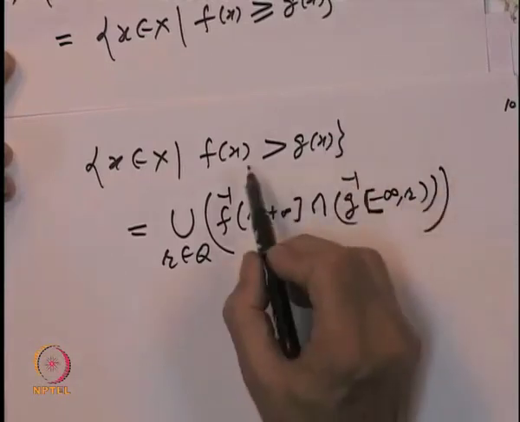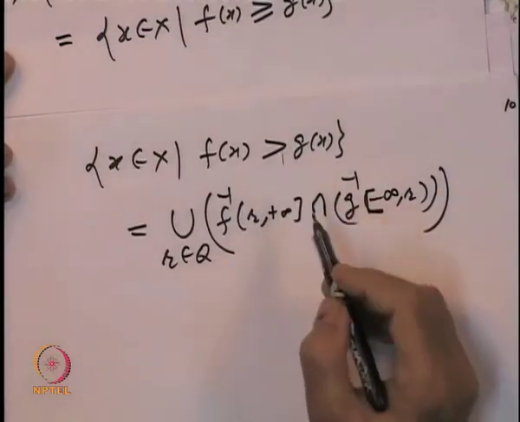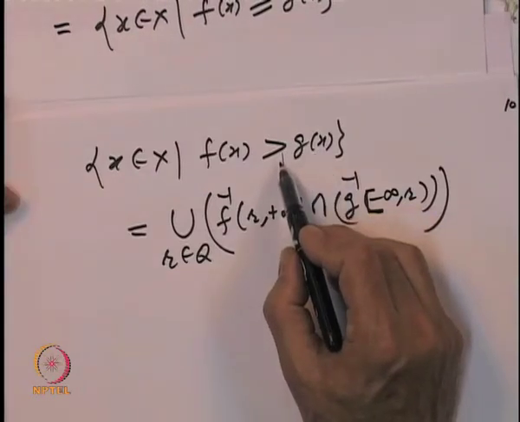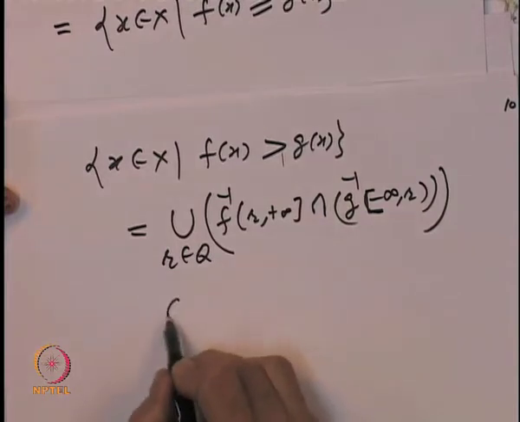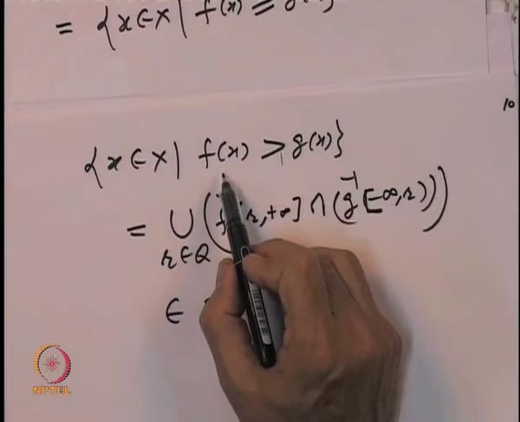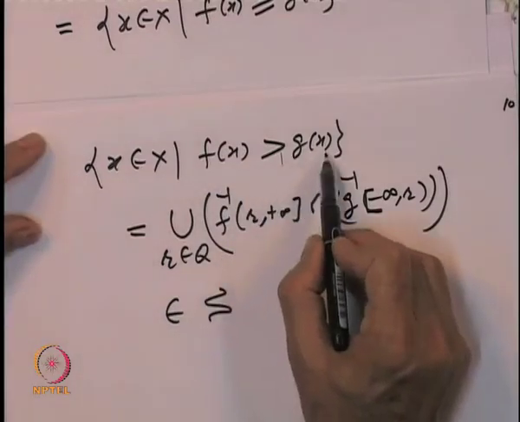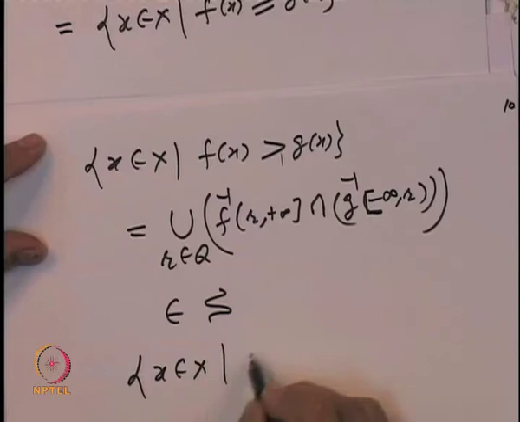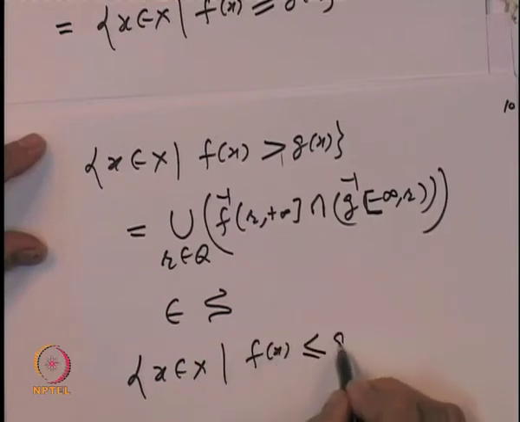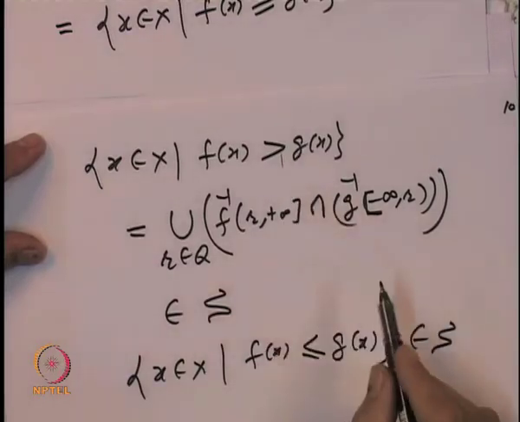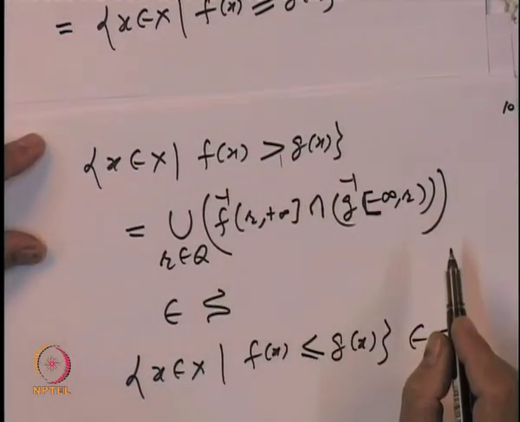So, by a similar argument, where we had f(x) less than g(x), again f(x) is bigger than g(x), so there must be a rational in between. That must be true, and that will imply that this belongs to the sigma algebra. So, saying that {f(x) bigger than g(x)} belongs to the sigma algebra is okay. And if you take the complement of this, that is nothing but {x belonging to X such that f(x) less than or equal to g(x)}. That also belongs to the sigma algebra, because this is the complement of a set in the sigma algebra.